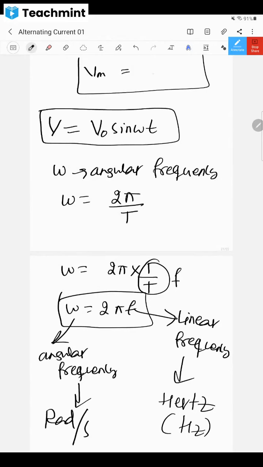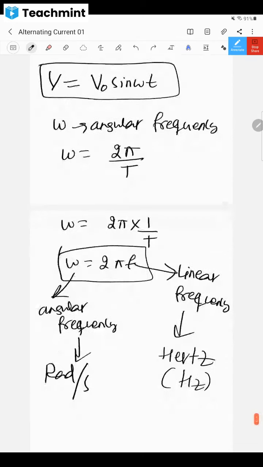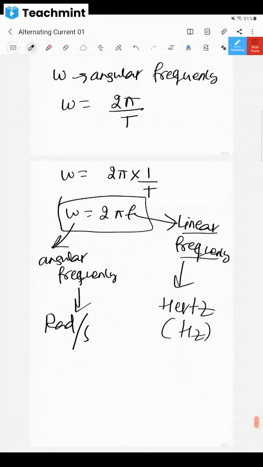Per second is known as hertz. Is it clear? Sometimes they may give omega and ask you the linear frequency also. At that time, you should be able to calculate it. Clear, dear children? Yes, sir.